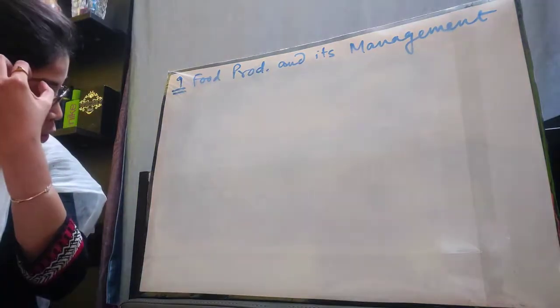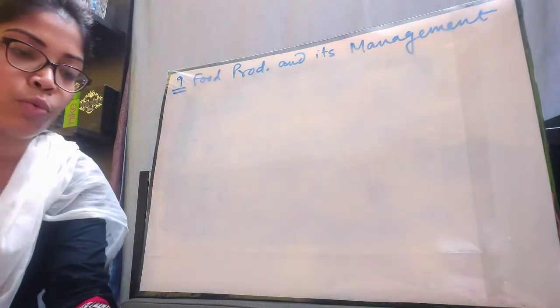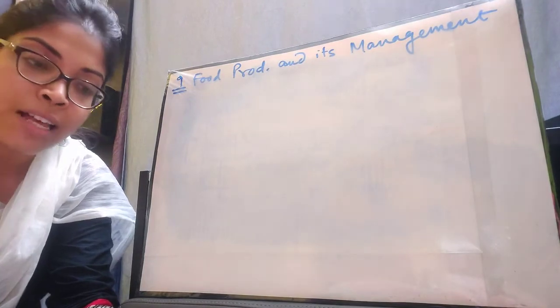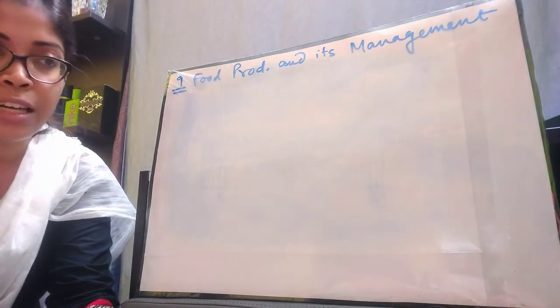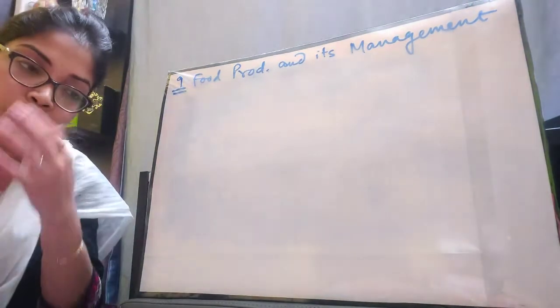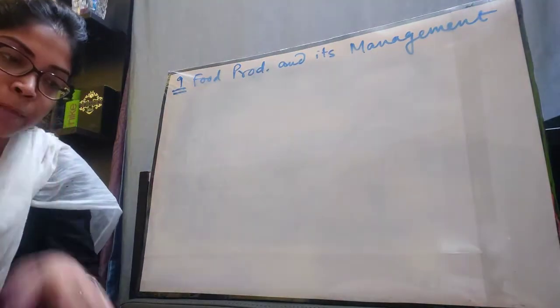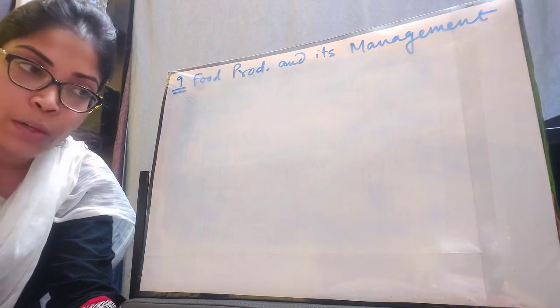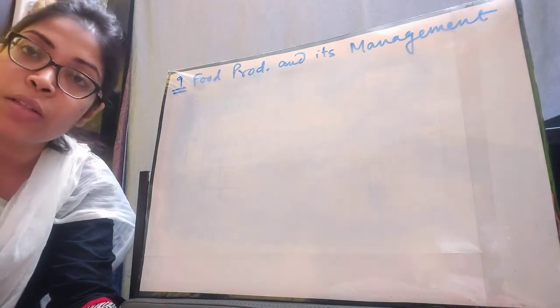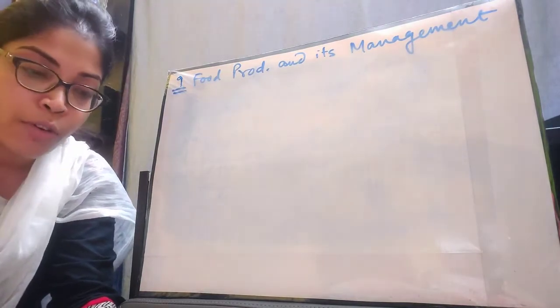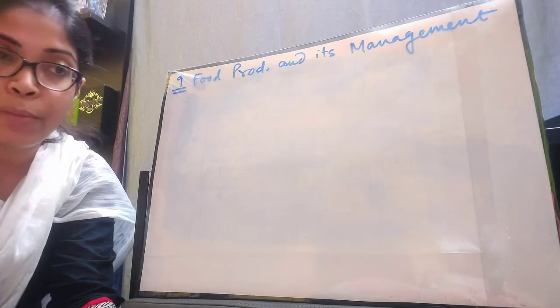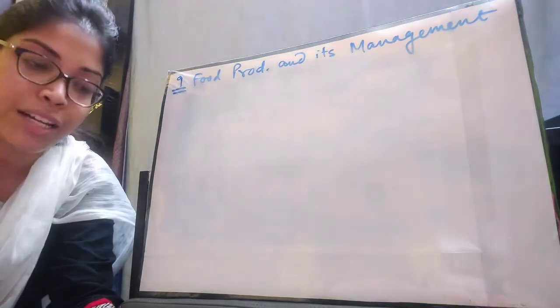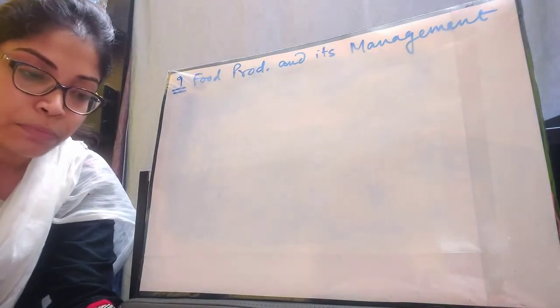Plants can prepare their own food by the process of photosynthesis, and thus they are known as autotrophic organisms, while animals and human beings cannot prepare their own food, so they have to depend on the plants or other animals for their food. So their mode of nutrition is heterotrophic, right?